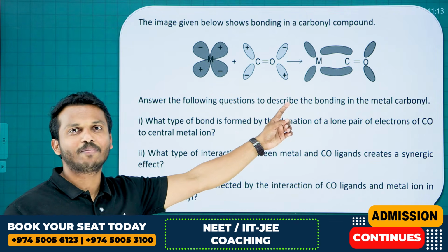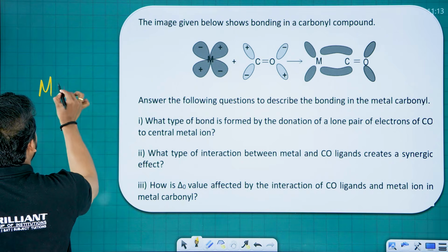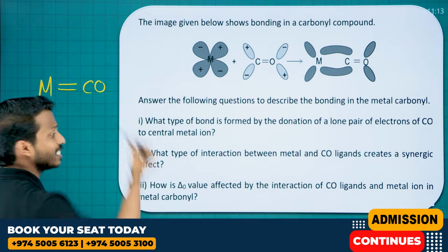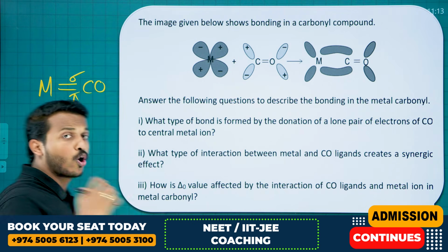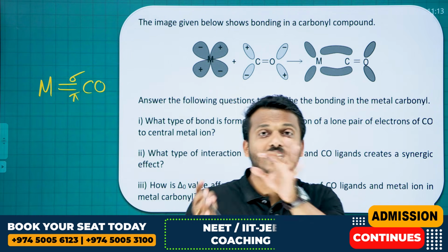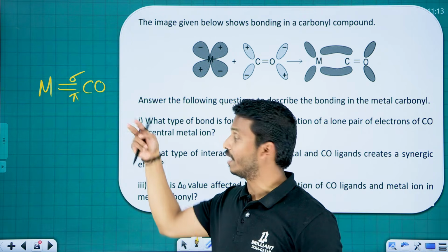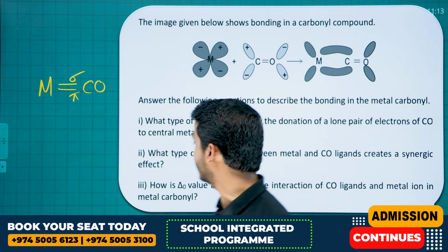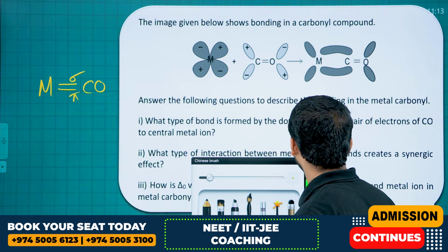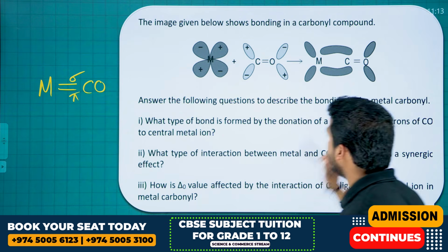Have you seen this diagram in your textbook, dear? This is our metal carbonyl. When the metal is bonded with carbonyl as ligand, there is a formation of sigma and pi bonds. Normally, the metal-ligand bond is a sigma bond, single bond, but the carbonyl ligand has an ability to form a double bond with the metal. That is what is called a synergic bond. Synergic bond. So, dear, the question is, answer the following questions to describe the bonding in the metal carbonyl.